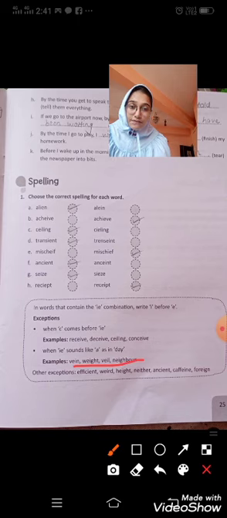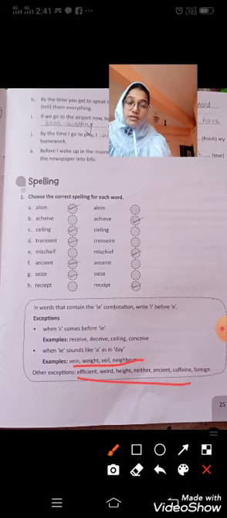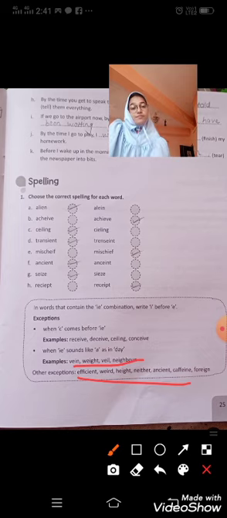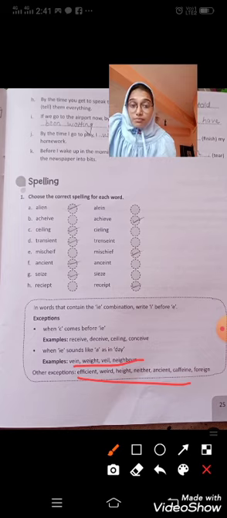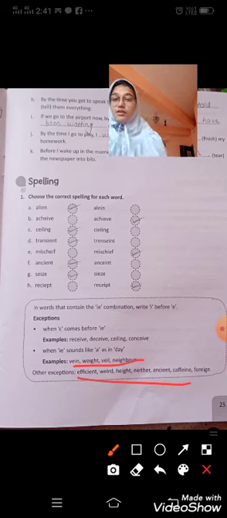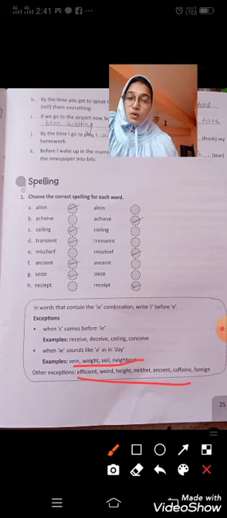Other exceptions are efficient, weird, height, neither, ancient, caffeine and foreign. So my dear students, kindly learn these words and learn their spellings. How does it come, IE or EI? Choose the correct spelling for each word.